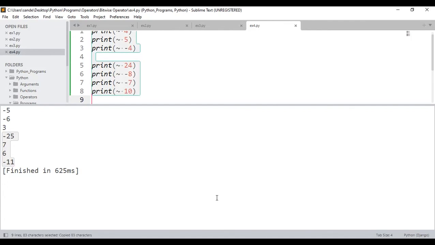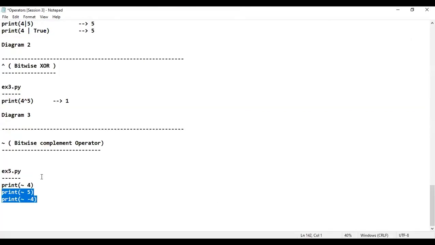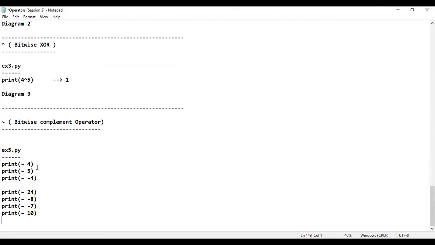I'll copy this completely. Let me come back to the notes. That is operator session 3. I'm going to paste it here completely. When it comes to output, I'll tell this output happens to be minus 5, or else directly I'll write the output. So let me write the output. Minus 5, I will tell. Minus 5. Next, minus 6, minus 3. Okay, minus 6, sorry, minus 6 plus 3.